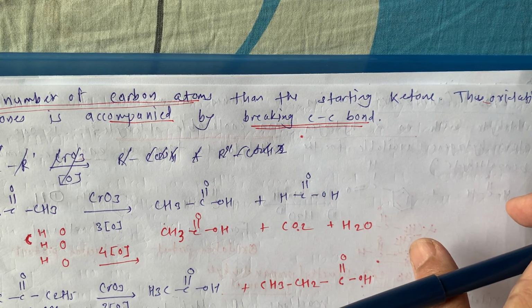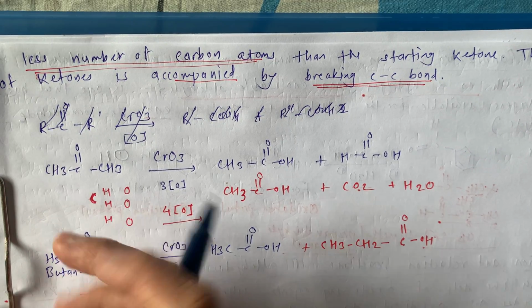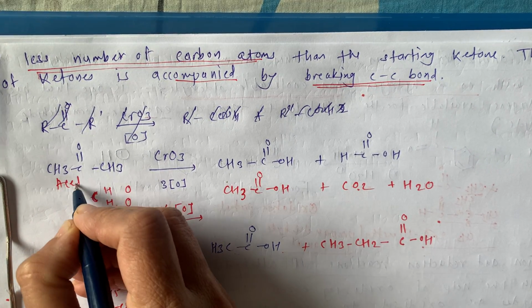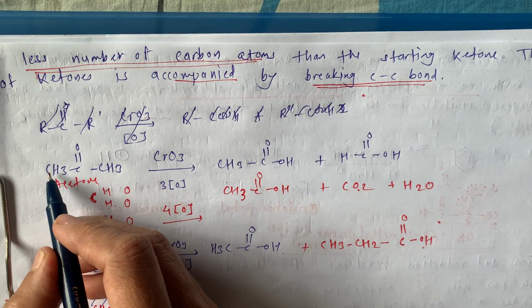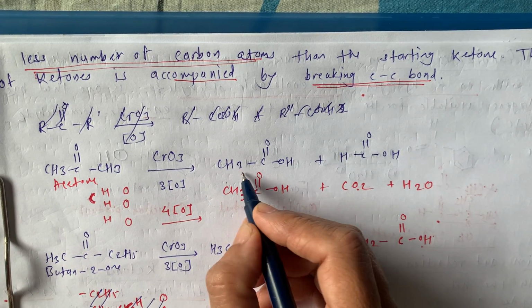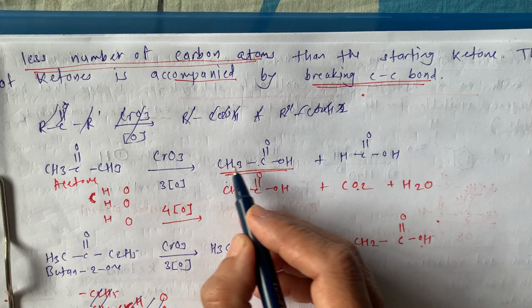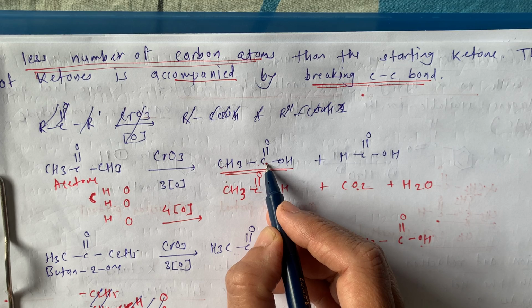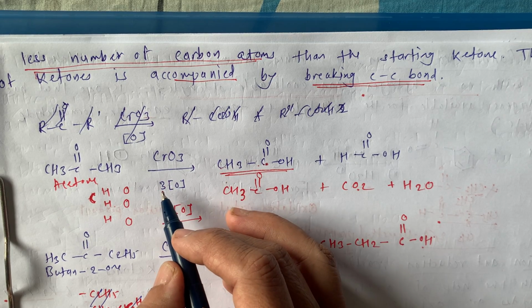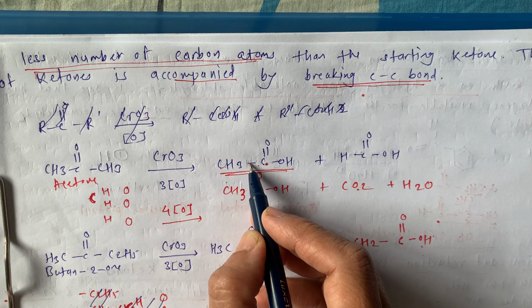This is given in the textbook. Okay, so if there is acetone, this is our acetone. How many carbons are here? 1, 2, 3. So total are 3. But when we get the product, there are only 2 carbons. Means it is reduced by 1 carbon. Fewer carbon atoms are present: 3 while here are 2.